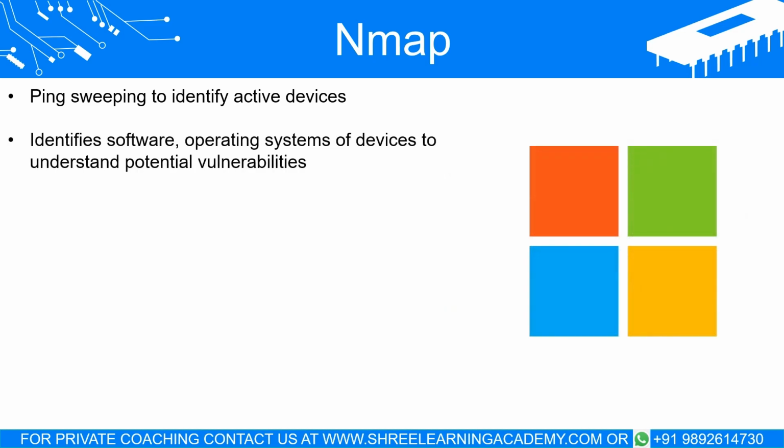Nmap also allows application and operating system identification. This means Nmap can tell what kind of software and operating system the devices on the network are running. This information can be critical in understanding potential vulnerabilities. For example, if Nmap tells us a certain device is running an outdated version of an operating system known to have security issues, we can identify it as a weak spot.